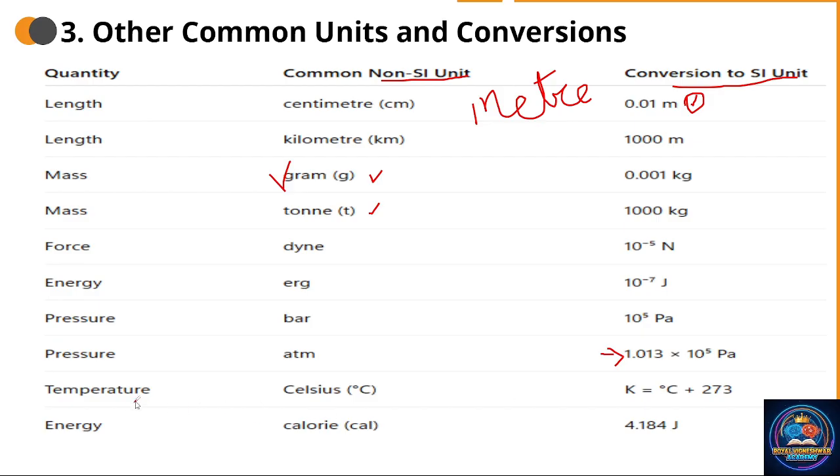Temperature, I have said to you, the SI unit is Kelvin, but it can also be measured in Celsius. To convert it into Kelvin, it's Celsius plus 273. Energy can be measured in calorie. These calories are measured in the body: how many calories are present, how many calories were burned during a workout. And during such cases, energy